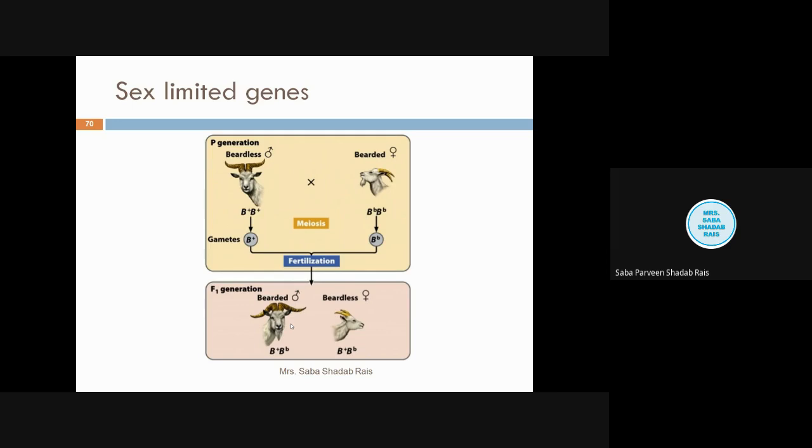It is believed that the function of sex-limited genes is under a regulatory mechanism where the promoter is easily influenced by certain hormones. For example, in mammals, milk secretion is only possible in the case of the female. Although the mammary glands are present in males also, they are not able to secrete milk because they lack the hormone responsible for milk secretion. Another example you can see on my screen: the beard is only possible in the male, and in the female, even if the gene is present, the female will be beardless.